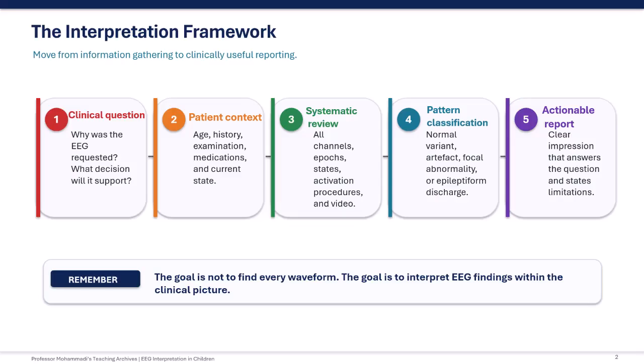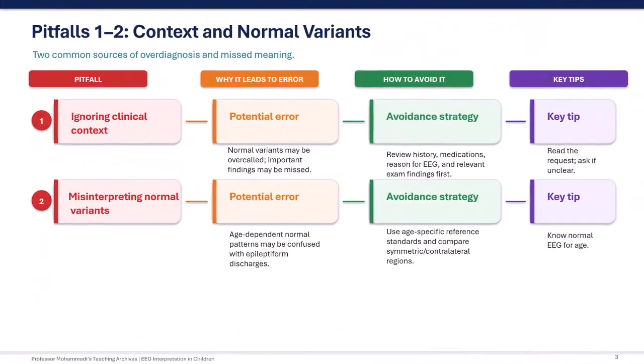Next slide, please. The first major pitfall is ignoring the clinical context. When the EEG is interpreted without knowing the child's history, medications, age, or clinical question, normal variants may be overcalled as abnormalities, and important findings may be missed. To avoid this, always review the referral question, clinical history, medications, and relevant examination findings before interpreting the tracing. If the request is unclear, ask for more information.